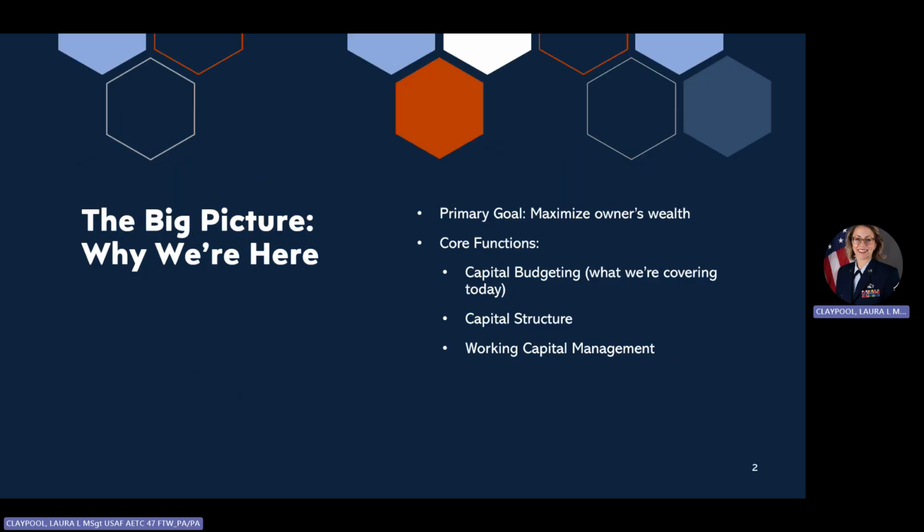Before we get into the details, let's start with that big picture, why we're here. In financial management, our main goal is simple: to make the company more valuable for owners. We do this through three main jobs. The first, capital budgeting. It's about deciding which major long-term projects are worth investing in, and that's our focus today. The others, capital structure and working capital management, are deciding how to pay for those projects and managing cash.